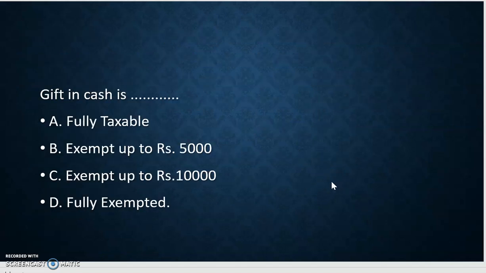Whenever the gift in cash is there, is it: A, fully taxable; B, exempt up to rupees 5000; C, exempt up to rupees 10,000; D, fully exempted. So in this case you can say it is exempt up to rupees 5000. So gift in cash is always exempt up to rupees 5000. So the correct answer is B.